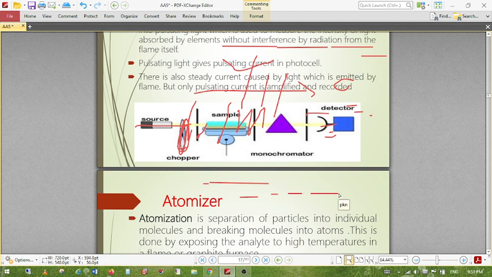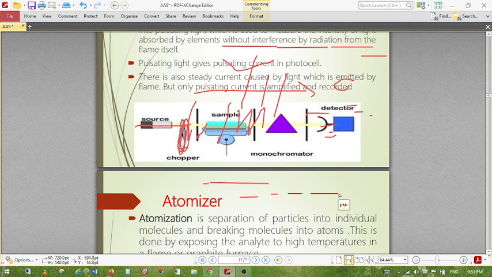Then desolvation. The sample droplets are mixed with the gaseous fuel. When the water droplet is sprayed into the flame along with the fuel, while it is burning, the droplet of liquid forms into a gaseous stage, and this is called the desolvation process. Then volatilization. The solid atoms are converted to vapor in the flame.